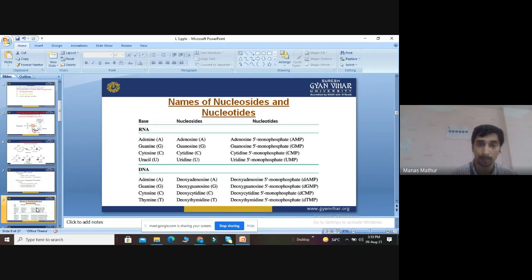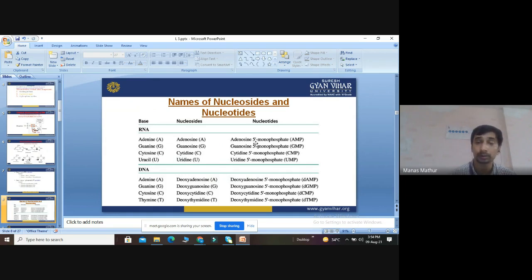Then we discuss the names of various nucleosides and nucleotides. In RNA, the bases are adenine, guanine, cytosine, and uracil. In DNA, the bases are adenine, guanine, cytosine, thymine. The nucleosides are adenosine, guanosine, cytidine, uridine. For DNA, put deoxy before them: deoxyadenosine, deoxyguanosine, deoxycytidine, and in place of uridine we have deoxythymidine. AGCT is common in DNA, AGCU in RNA.